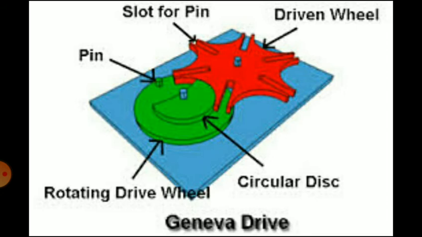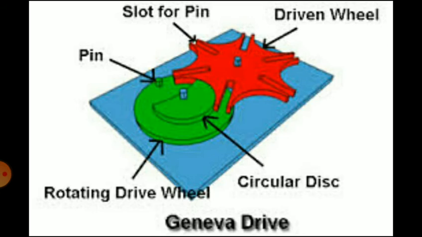So the Geneva mechanism translates a continuous rotation into an intermittent rotary motion. The rotating drive wheel has a pin that reaches into a slot of the driven wheel. So you can see the slot that is placed in a driven wheel for the pin. The drive wheel also has a raised circular blocking disc that locks the driven wheel in position between steps.